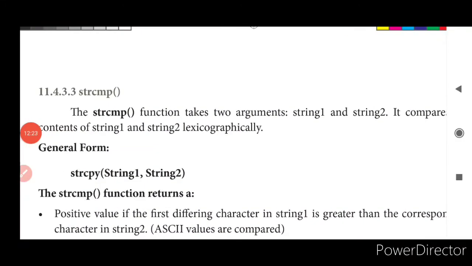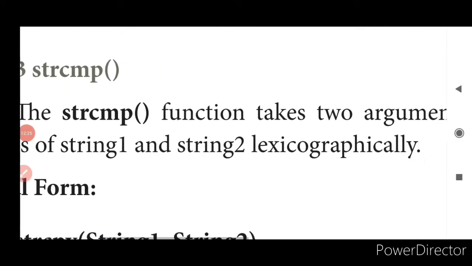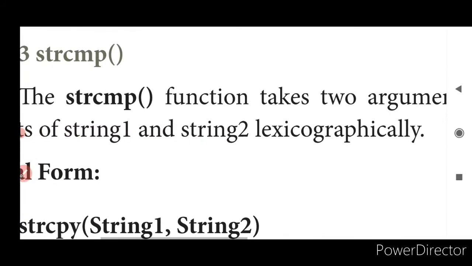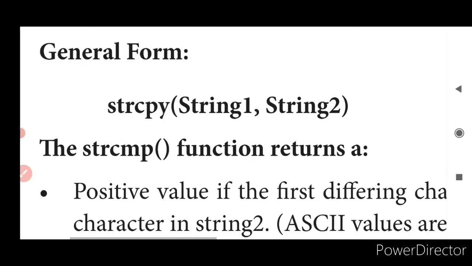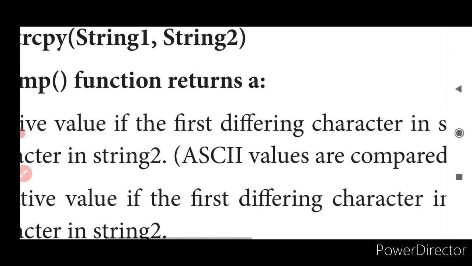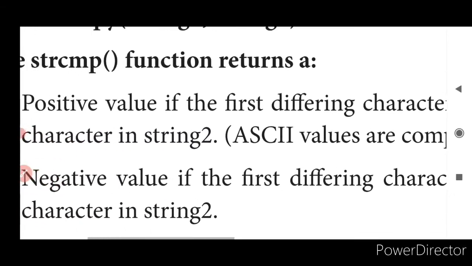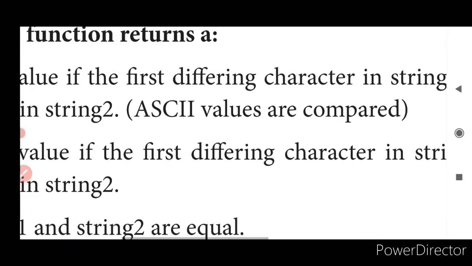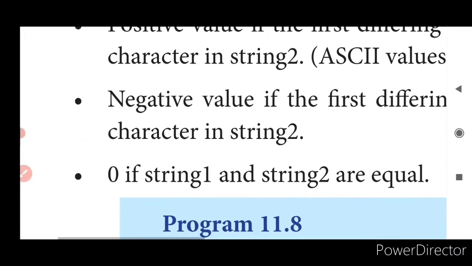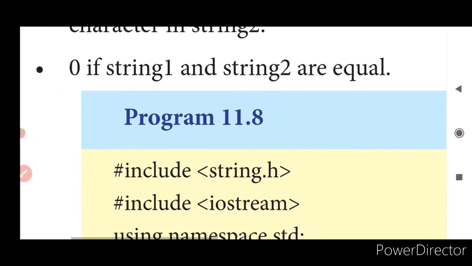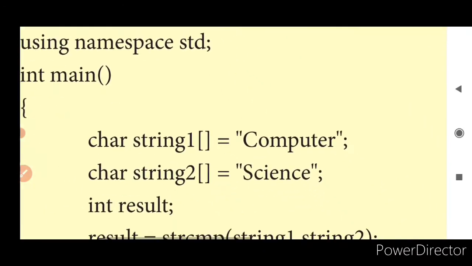String compare is going to compare two arguments, string 1 and string 2, and as they compare they will give you the result. They will be compared with respect to their ASCII values, and if the first one is greater than the second string, you will get a positive value, and if the first is lesser than the second one, you will get a negative value, and if string 1 and string 2 are equal, you will get 0. Clear? Now let us move on with the code.